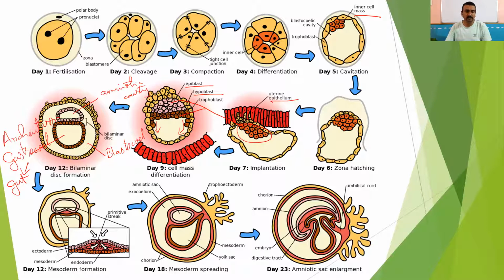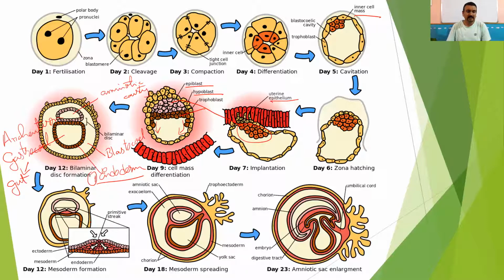Now from here, you can see that slowly, in between these 2 layers, more and more cells are formed. You see here, understand that this layer of cells is now called the endoderm. This is the first germ layer to be formed. Okay, this is the first germ layer formed.